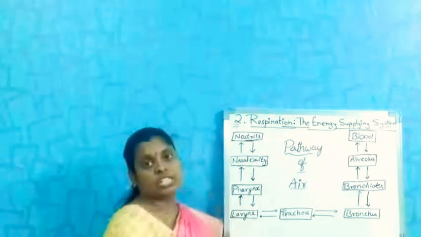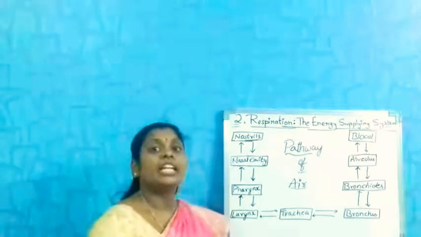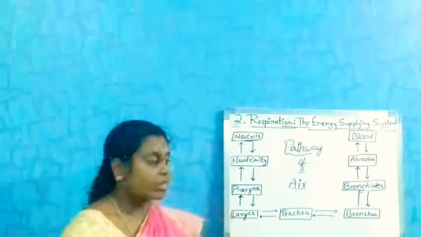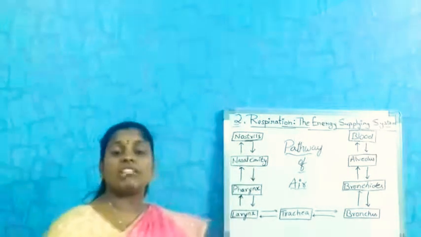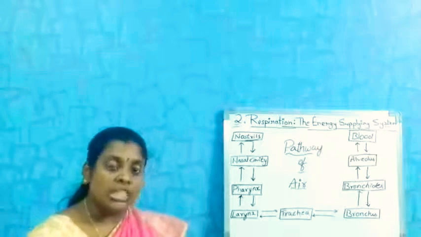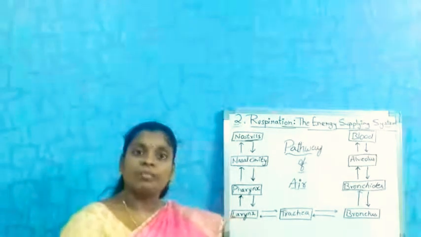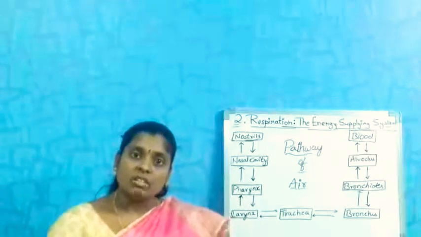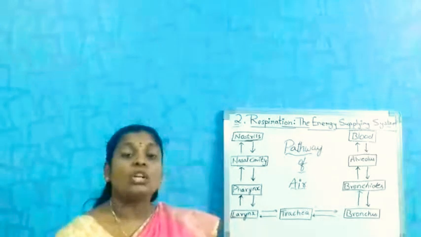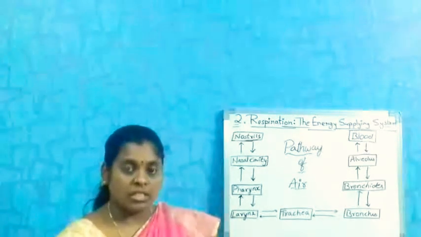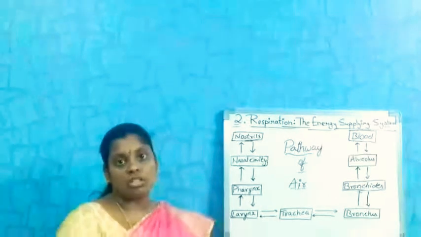So nostrils: there is a common way from where we are inhaling the air. From the nostrils, the air enters into the nasal cavity, that is the nose. In the nose, we have small hairs growing inside, which help to prevent the dust particles from entering into the lungs, and it also contains mucus.